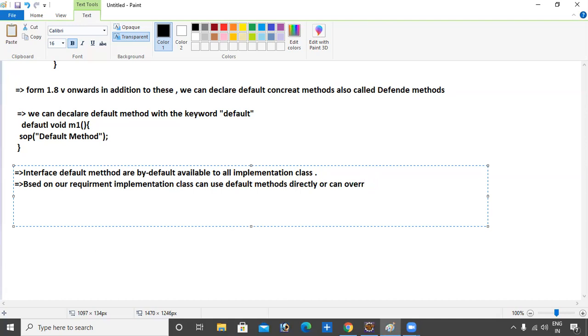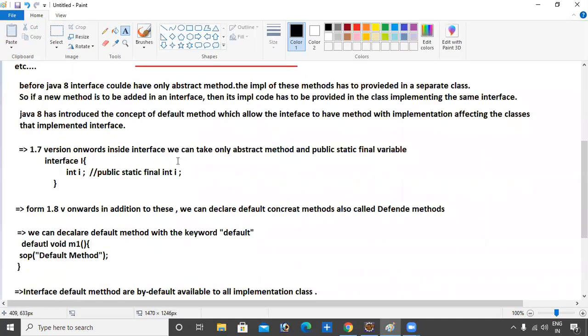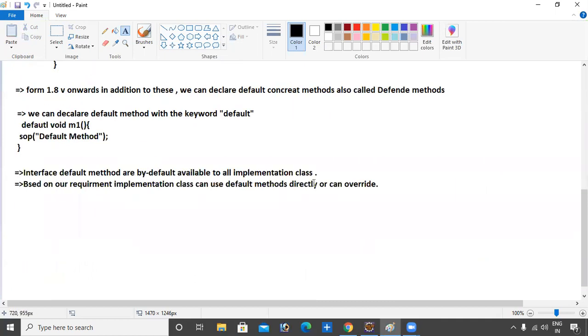We can show all these points practically. Don't worry, I will show you all of this in the practical.